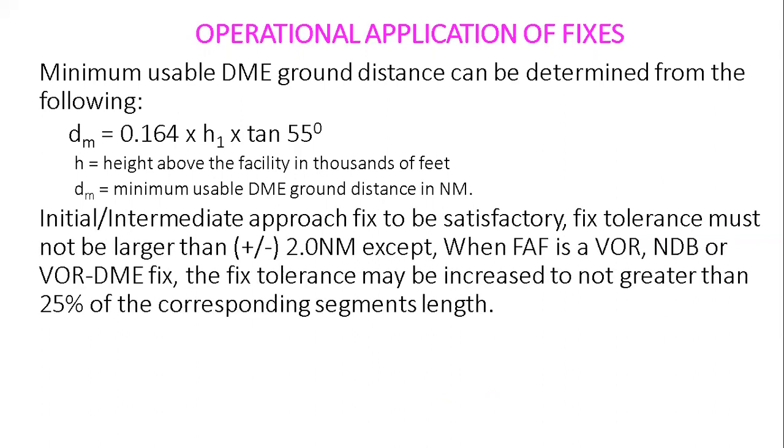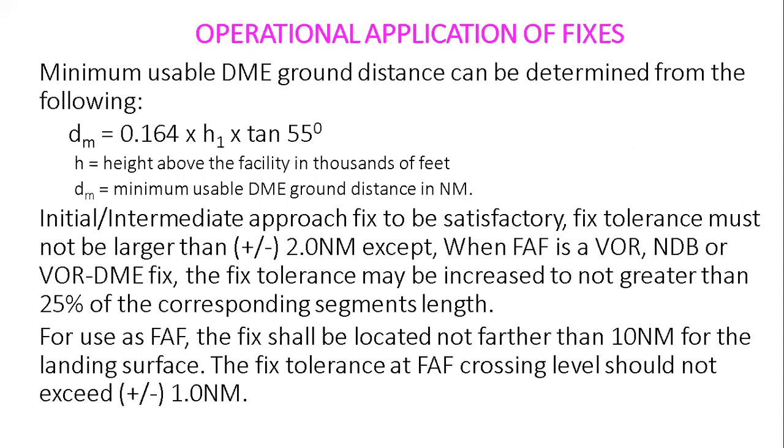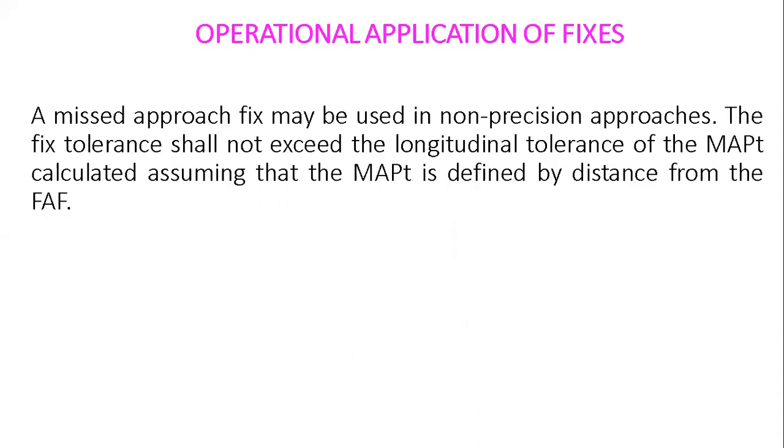For an initial or intermediate approach fix to be satisfactory, fixed tolerance must not be larger than plus minus 2 nautical miles, except wherever FAF is a VOR, NDB or VOR/DME fix, the fixed tolerance may be increased to not greater than 25% of the corresponding segment length. For use as FAF, the fix shall be located not further than 10 nautical miles from the landing surface. The fixed tolerance at FAF crossing levels shall not exceed plus minus 1 nautical mile.